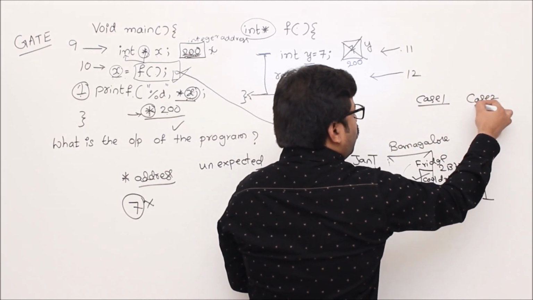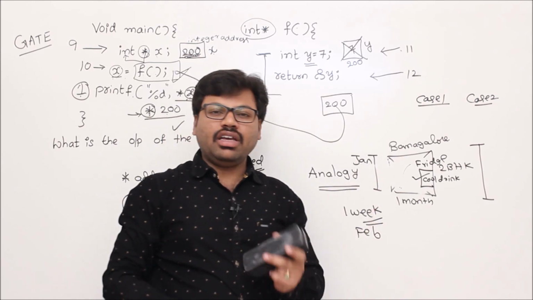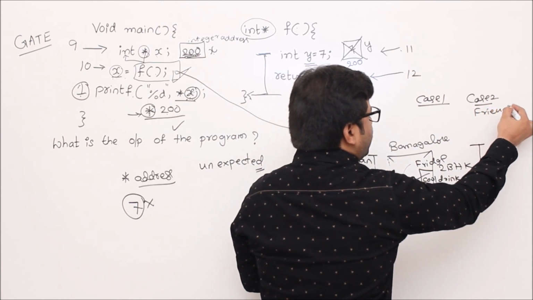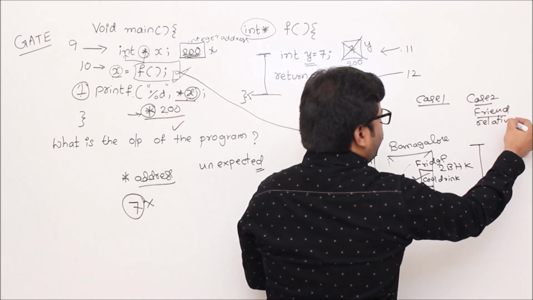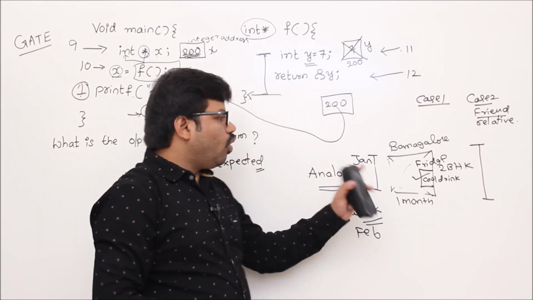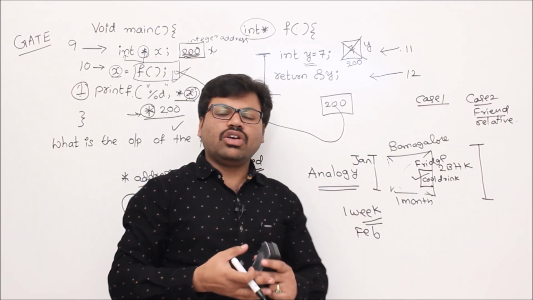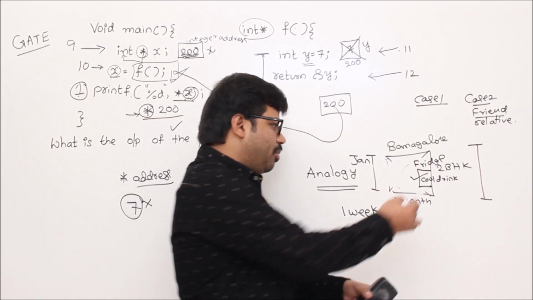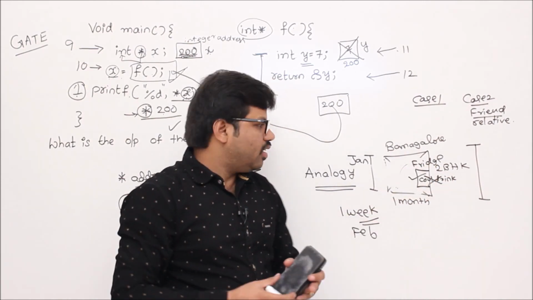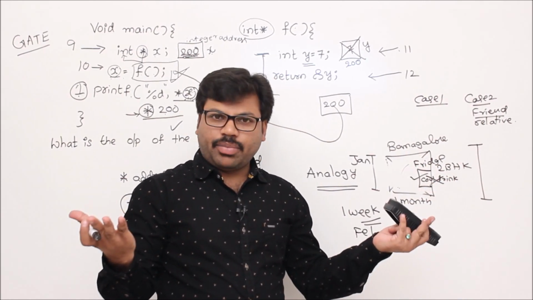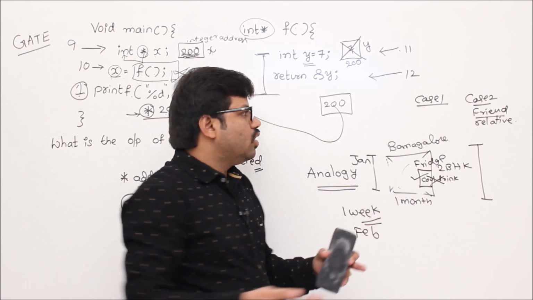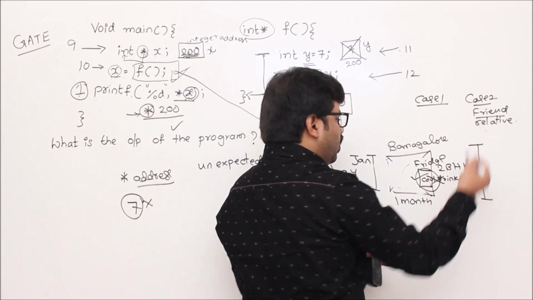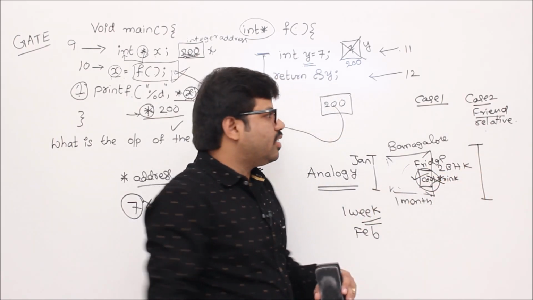Case number 2, what if this house is taken by your friend or relative? Maybe your close relative is using it. Then what happens? When you go and open that house and access it, no one will say anything, right? But if you open that fridge, your cool drink might not appear. Maybe their kids may have drunk it, or it may have been discarded by the relatives. So when you open this fridge and access that data, you may get your cool drink or another cool drink. That is the second case.